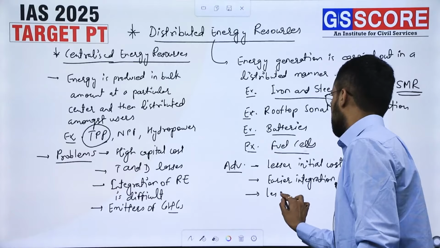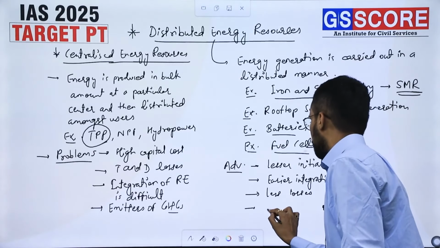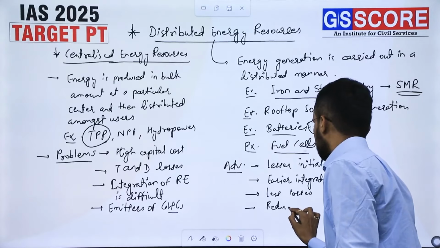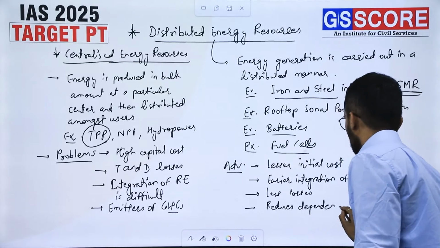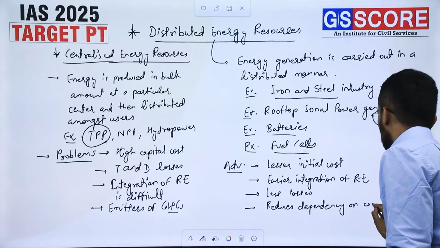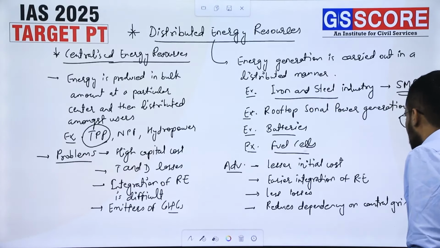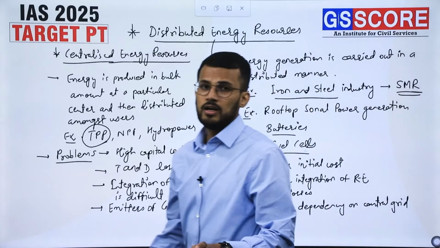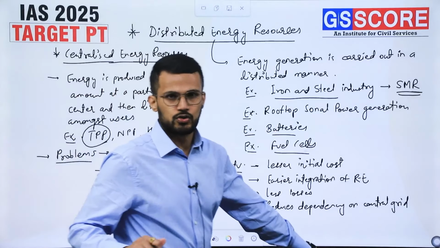Less losses, right? It reduces dependency on the central grid or main grid. That is also an important advantage of these distributed energy resources, right?